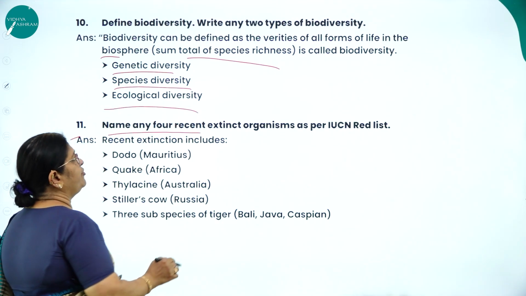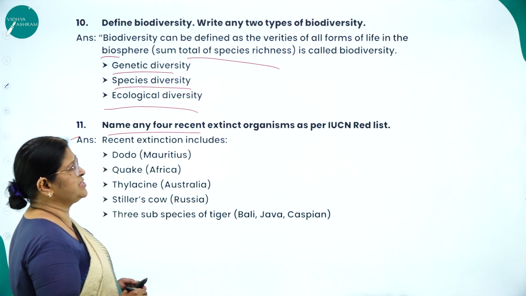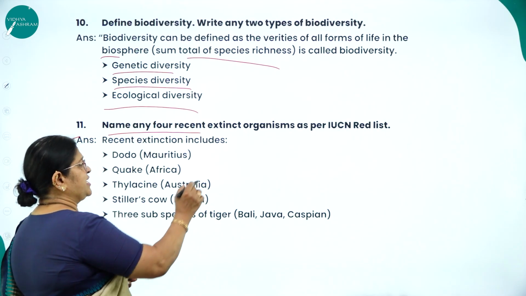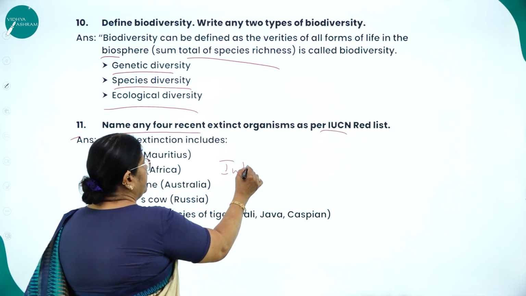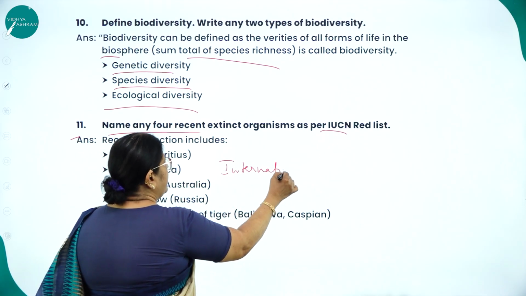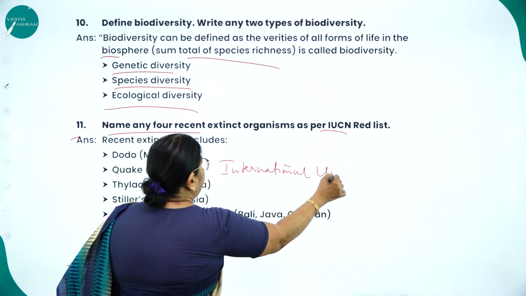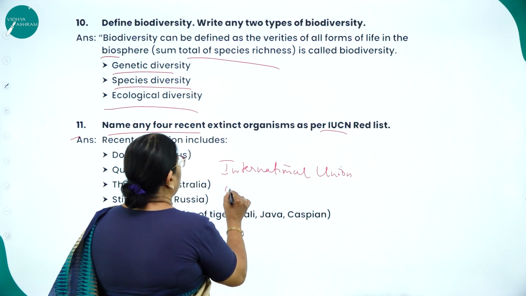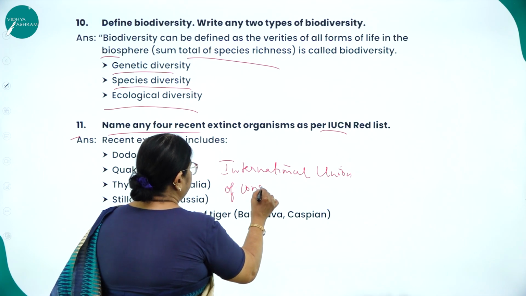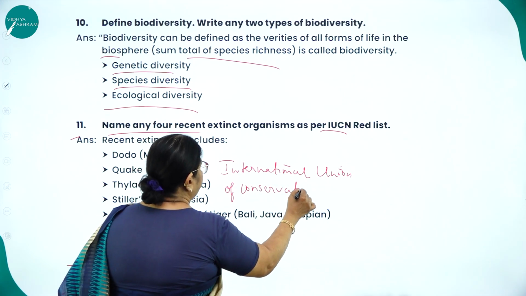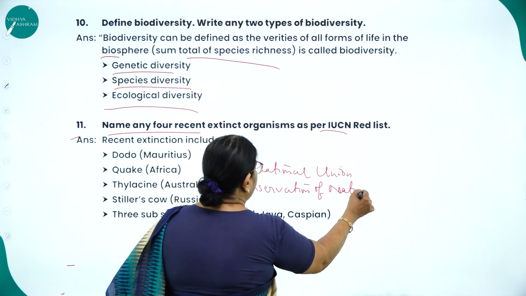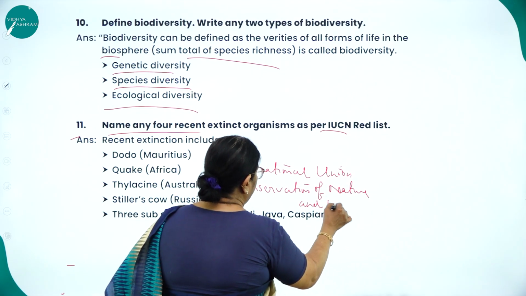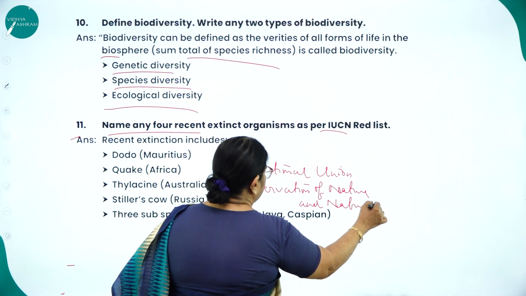Next, name any 4 recently extinct organisms as per the IUCN Red List. IUCN stands for what? International Union for Conservation of Nature and Natural Resources.